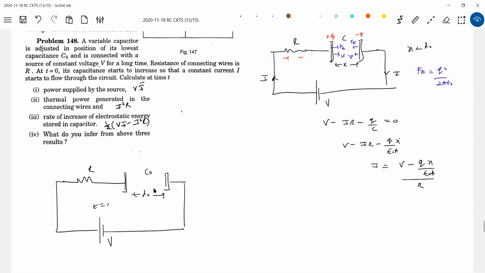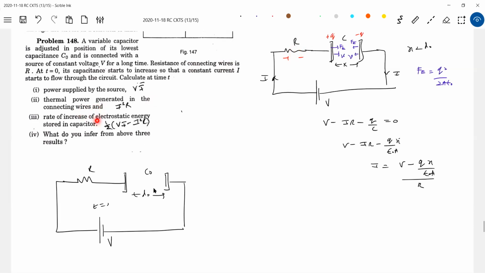He said the current is constant. What is the power supplied by the source? V into I. It's quite natural that thermal power is generated in the resistor, the connecting wires. Connecting wires will have a resistance. That is the resistance of the connecting wire, so the thermal power is I square R. Okay, there's no problem with this.